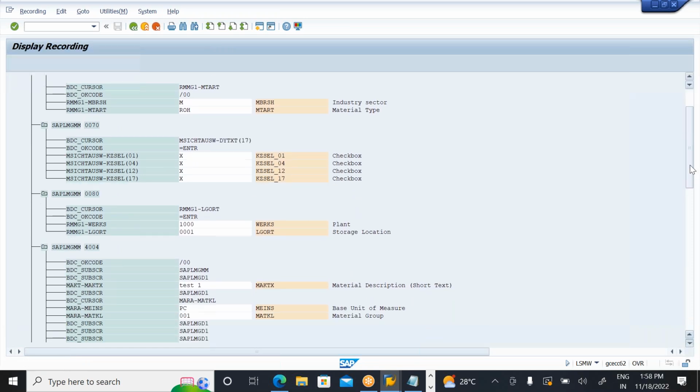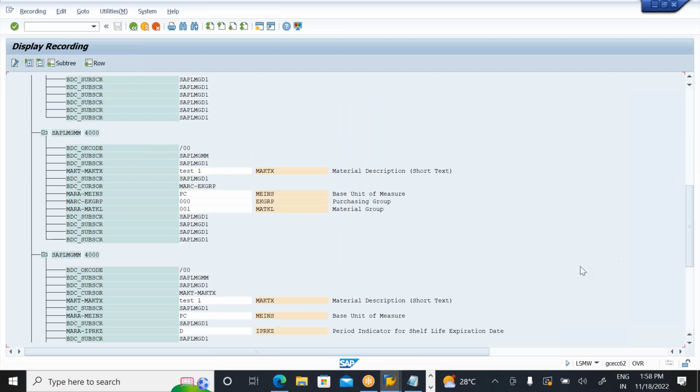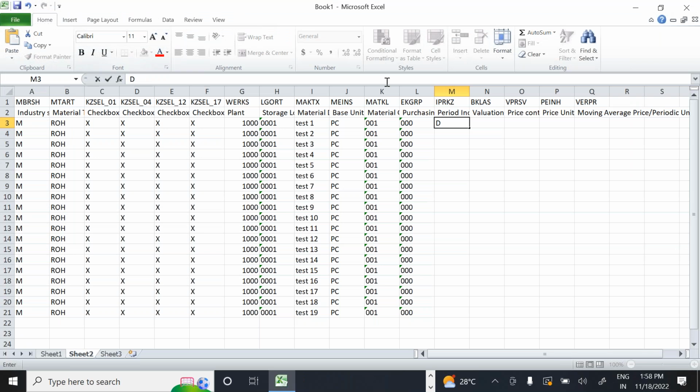Okay, so come to here. This is the period indicator, exactly the value D, right? So this is what we are using. Come to here, D here. Most important, you just need to practice. This weekend you need to practice. And the valuation class is actually 3000. Any doubt, you can see. Valuation class means 3000, right? So valuation class 3000.